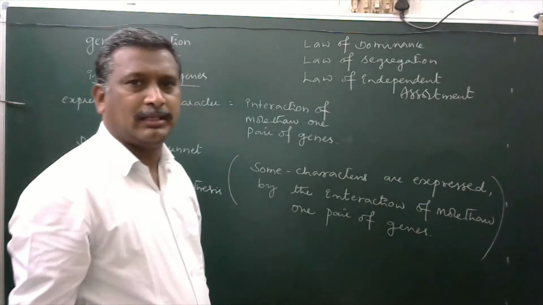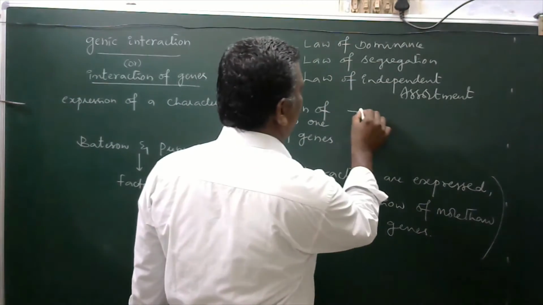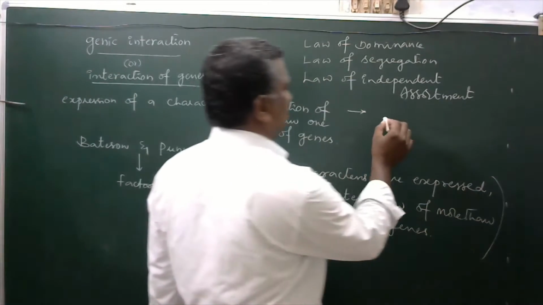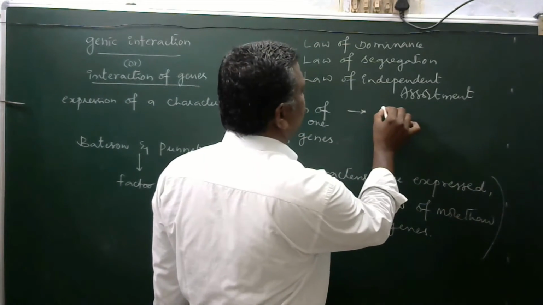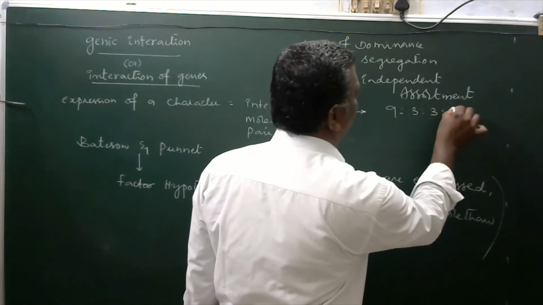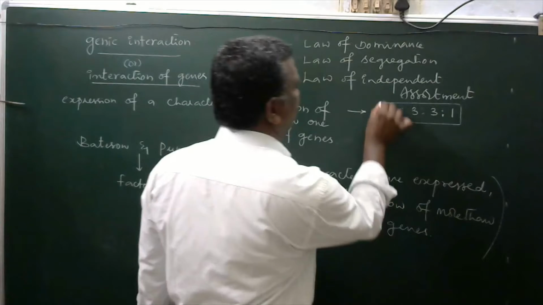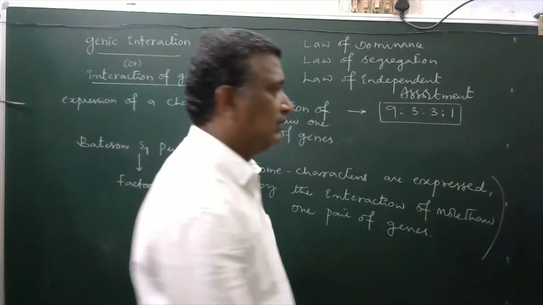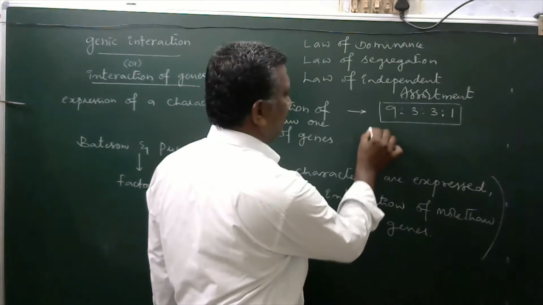And also he gave some ratios. 9:3:3:1 will be the phenotypic ratio of dihybrid experiment.